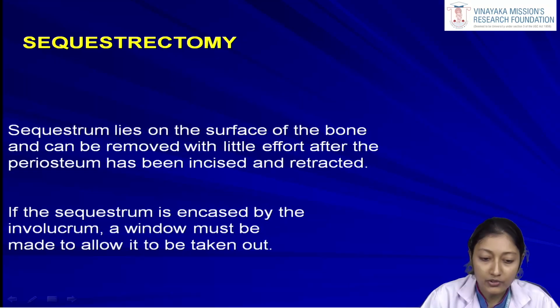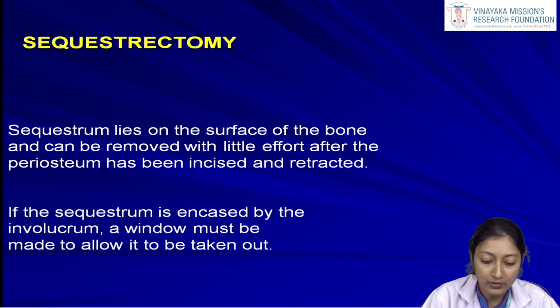Now if such a sequestrum exists, then we have to treat that sequestrum. That is, we have to perform sequestrectomy, in which the sequestrum which lies on the surface of the bone can be removed with little effort after the periosteum has been incised and retracted.